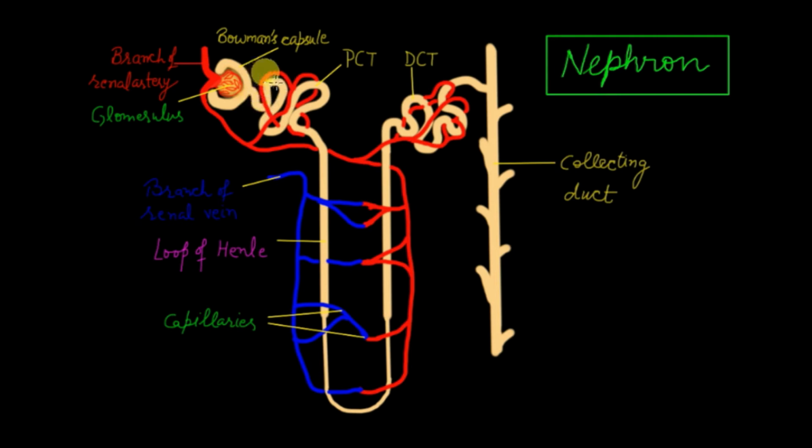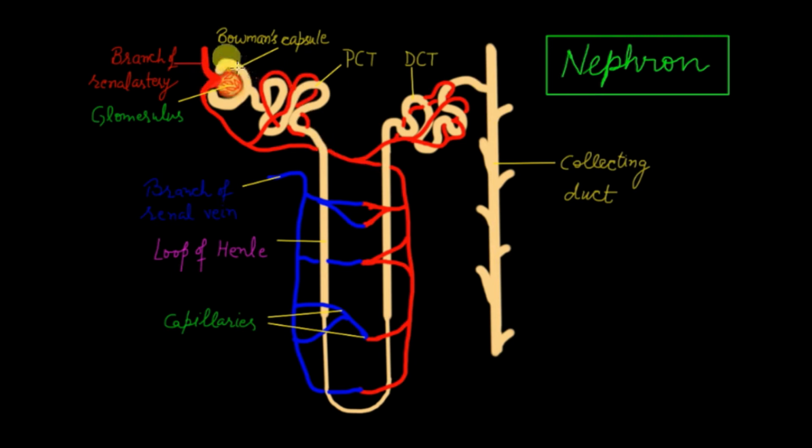The initial part of the nephron is known as the proximal convoluted tubule. Then it takes a U-turn and again a coiled tubular part is observed. This U-shaped structure is known as the loop of Henle and this tubular part is known as the distal convoluted tubule. If you find it difficult to remember the names, you can simply call these structures the tubular part of the nephron. This tubular part then leads to a collecting duct where the urine is collected.